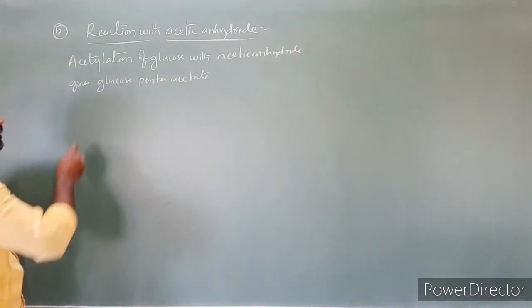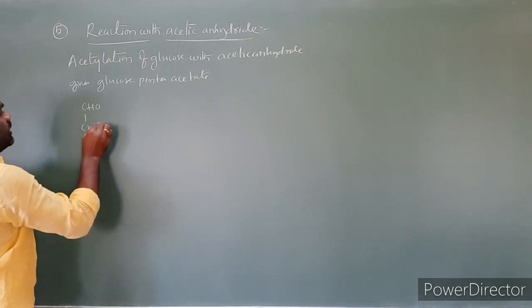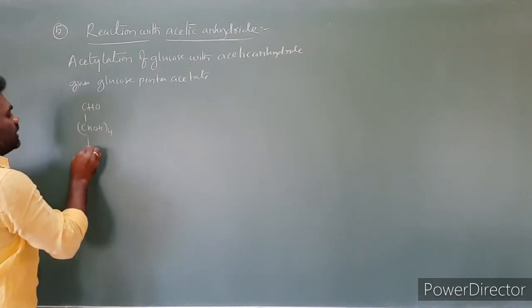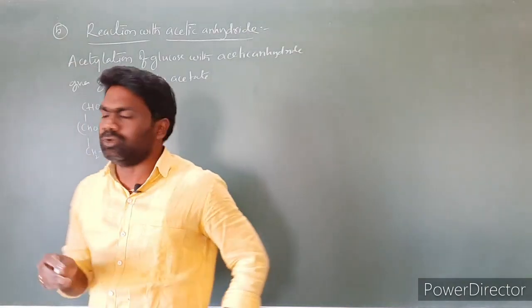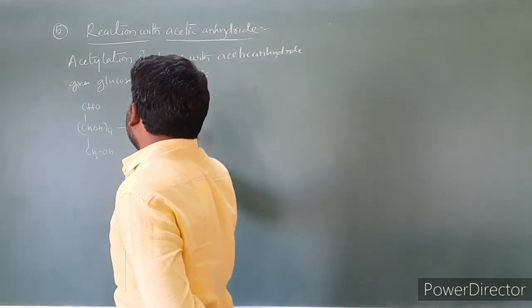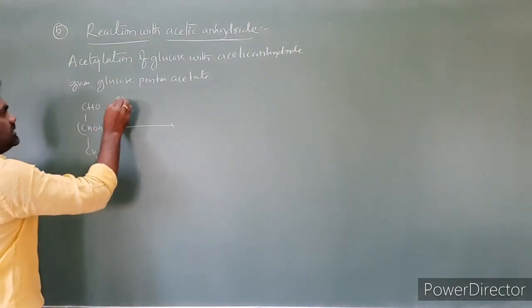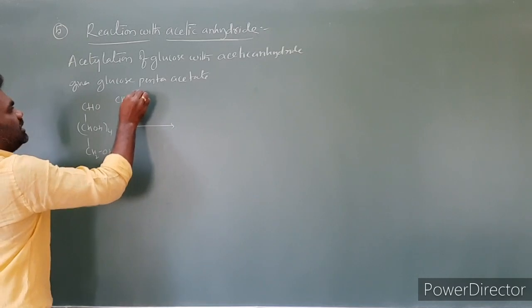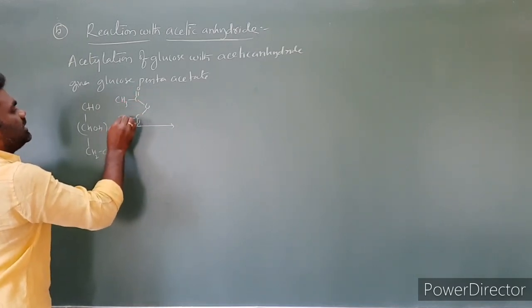So let us write the equation for it. CHO aldehyde, CHOH taken 4 times, CH2OH. So this is the structure of glucose. This one is reacting with acetic anhydride. We can write the formula CH3 C double bond O, O, C double bond O CH3.